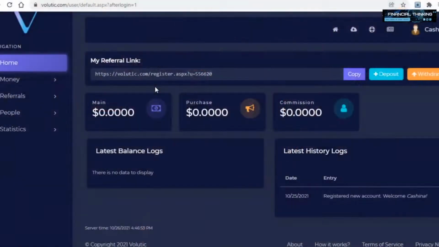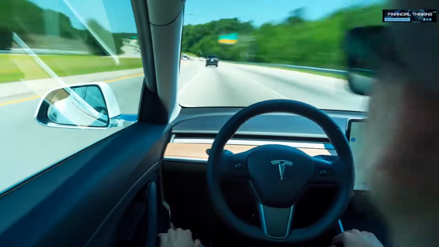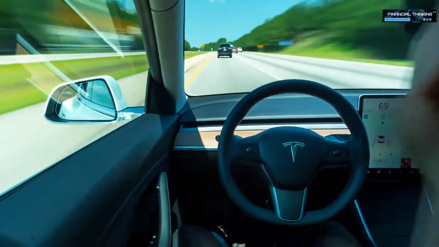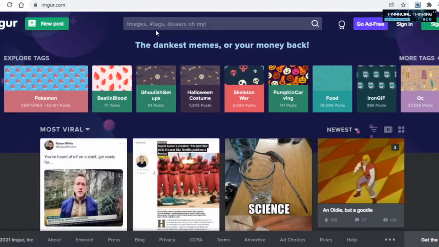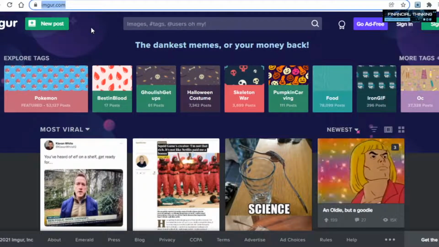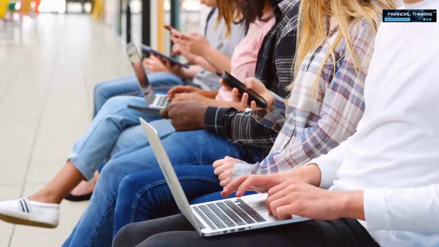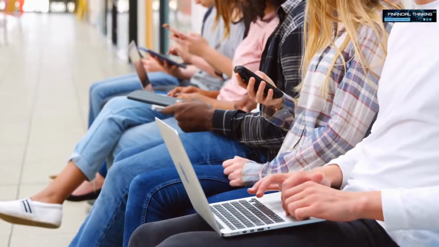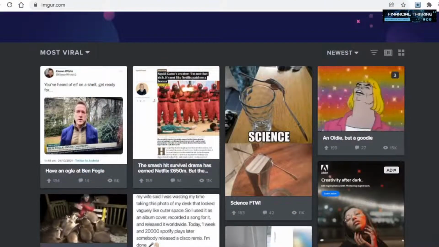And I have 2 fantastic traffic sources to show you that you can get not dozens, but literally thousands of clicks on your link to allow you to earn a lot of money on complete autopilot. The first such traffic source is a site called Imgur.com. This is basically a social media platform of sorts, for those of you who haven't heard about it before.